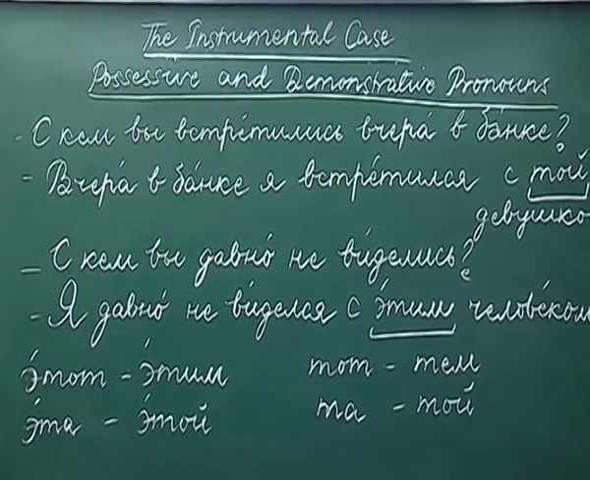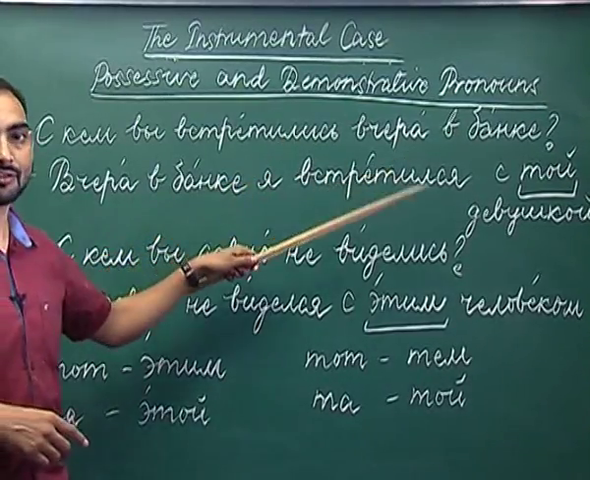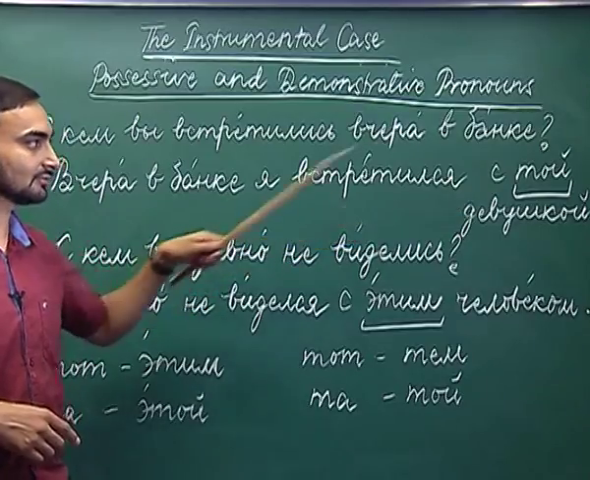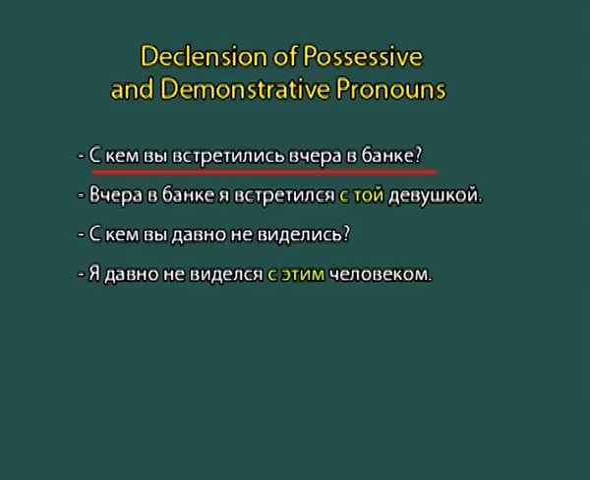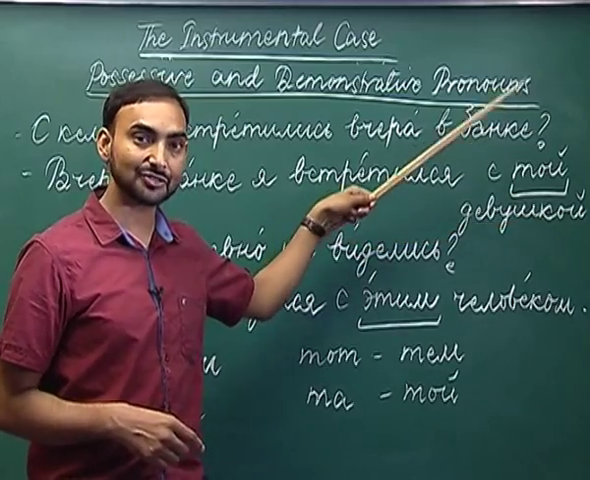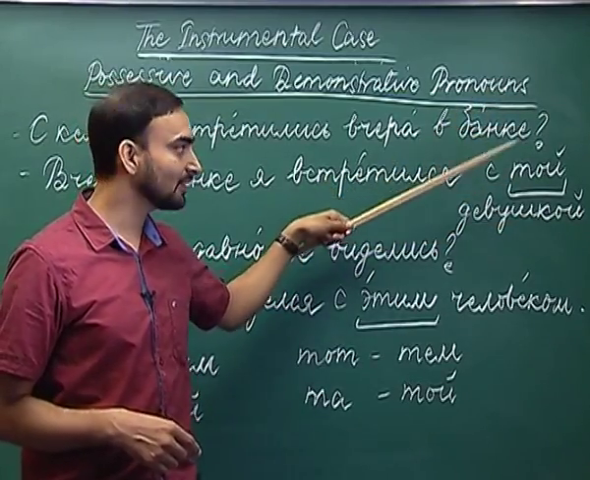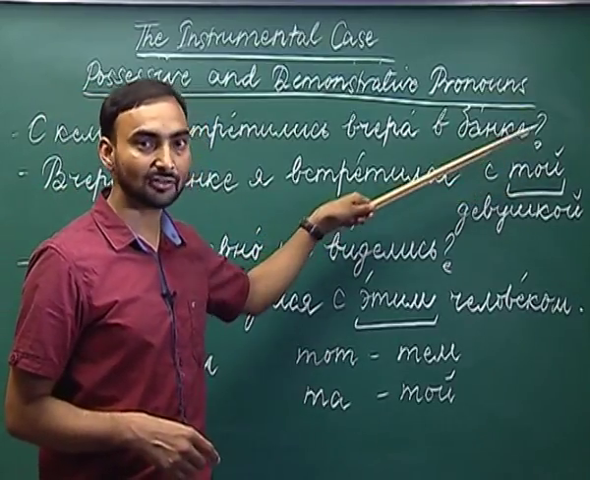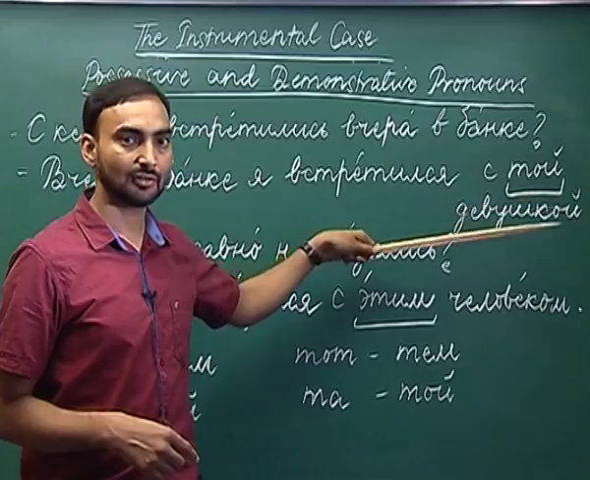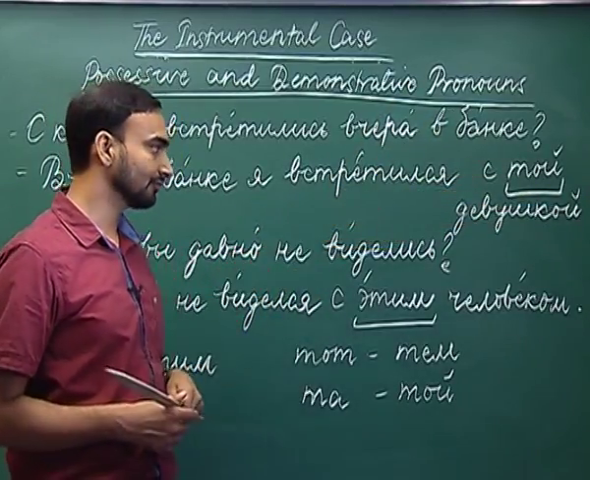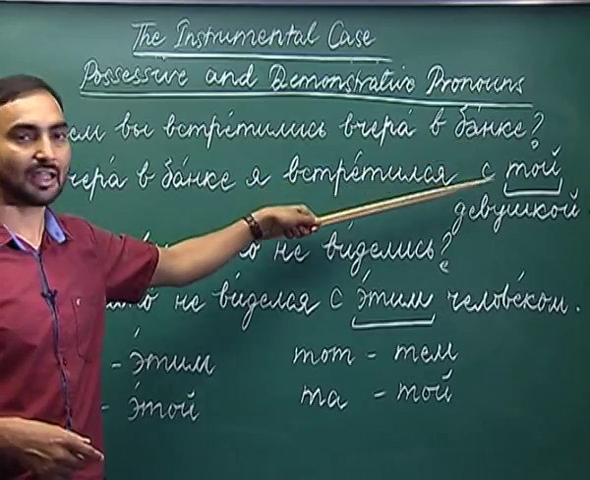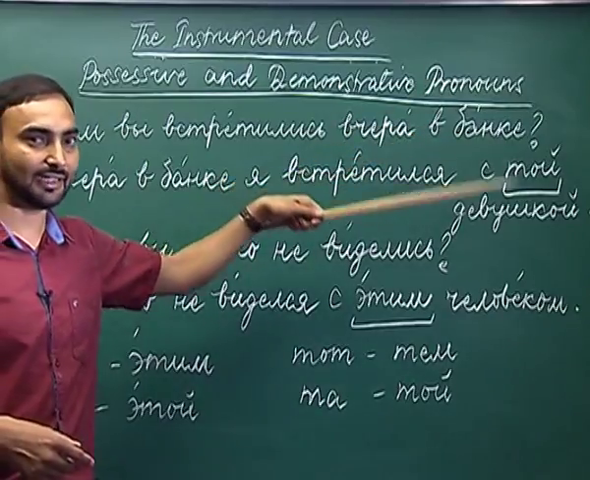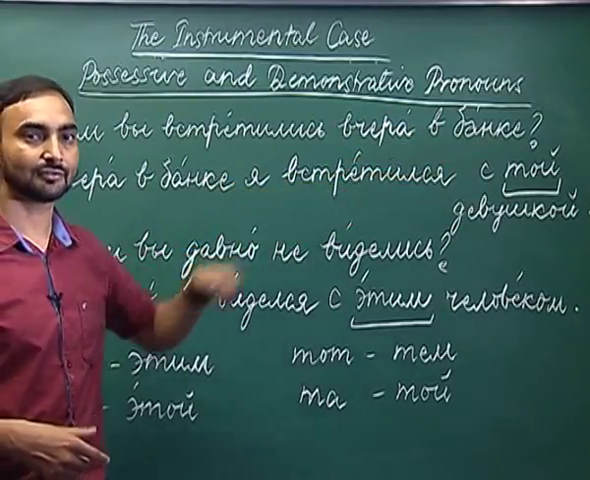And if you have to use a demonstrative pronoun ta with a feminine noun devushka, how will you use that in the answer? Vchera v banke ya vstretilsya s toi devushkoi. Yesterday at the bank I met that girl. So, ta devushka, which was the nominative case form, had changed to toi devushkoi. Had it been eta, then it would have changed to etoi. So, eta changes to etoi and ta changes to toi.